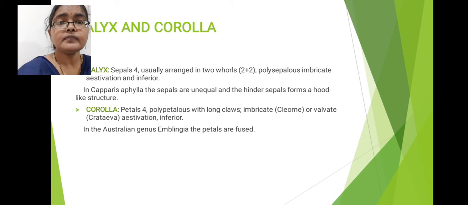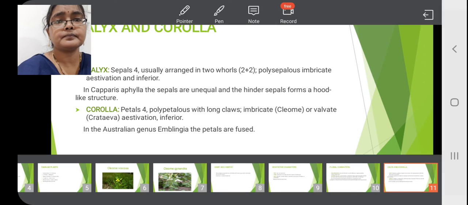Next, corolla characters we will see. Corolla individual members are called as petals. Here the number of petals are 4. Here petals are free in condition. That condition is described as polypetalous condition. Here these petals show valvate aestivation or imbricate aestivation. How these sepals are arranged, same kind of aestivation here these petals also show. This is about calyx and corolla of Caparidaceae family members.